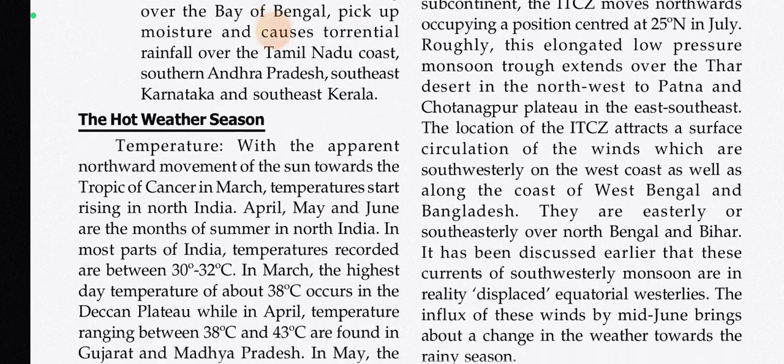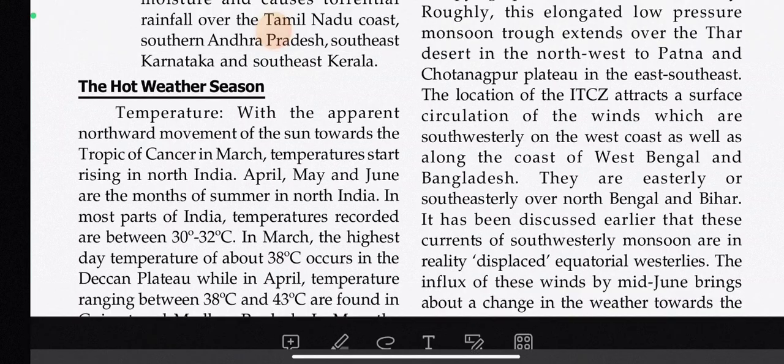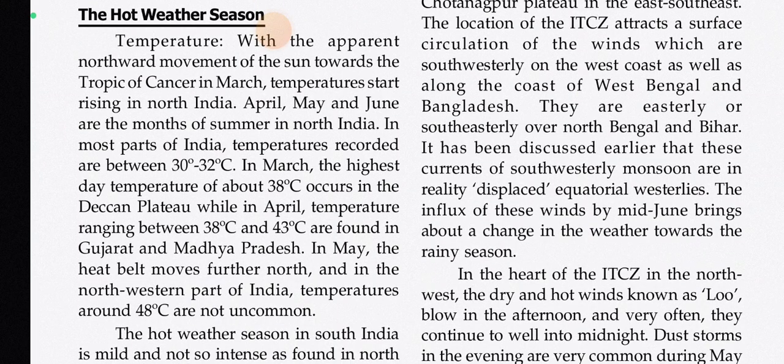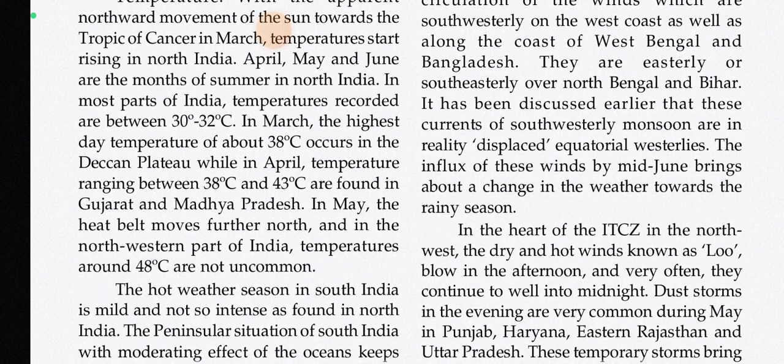Now the hot weather season. Temperature: with the apparent northward movement of the sun towards the Tropic of Cancer in March, temperatures start rising in North India. April, May and June are the months of summer in North India. In most parts of India, temperatures recorded are between 30 to 32 degrees Celsius. In March, the highest day temperature of about 38 degrees Celsius occurs in the Deccan Plateau, while in April, temperatures ranging between 38 degrees Celsius and 43 degrees Celsius are found in Gujarat and Madhya Pradesh.